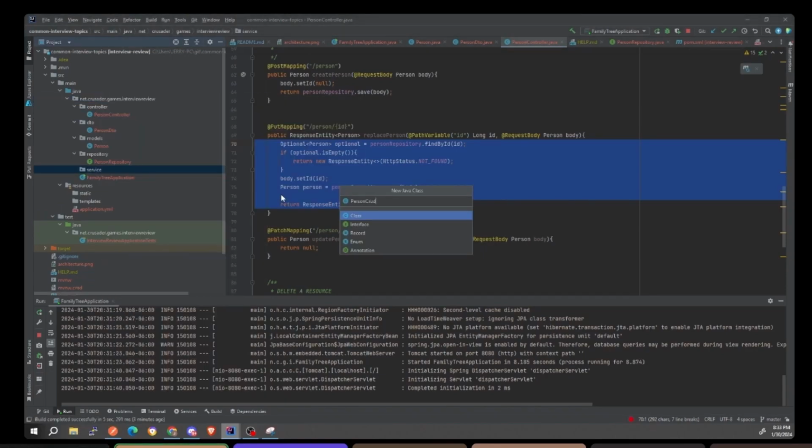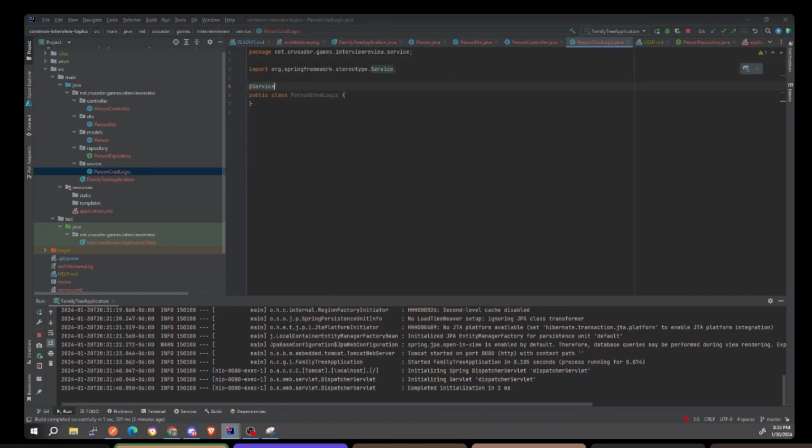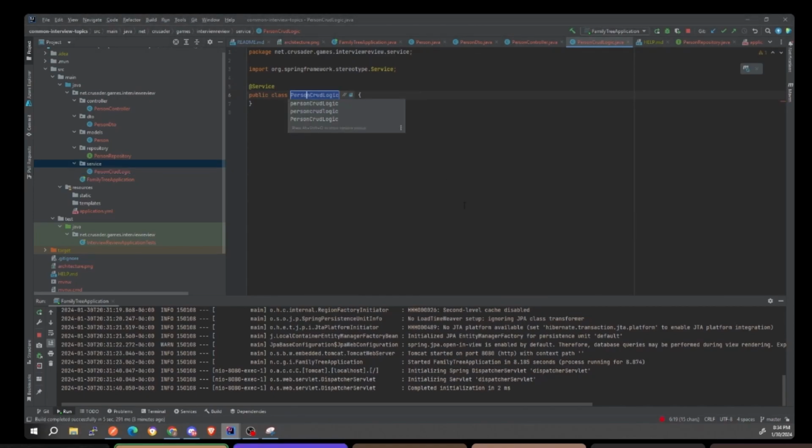We can even put person CRUD logic as a service, like that, and then we'll put the @Service here, just to let you know that it's a Spring Bean, part of the context, part of the bucket. Then you can put all your methods in here, and usually just give it a name of service at the end. I'm just going to name it person service because that's what everybody calls it.